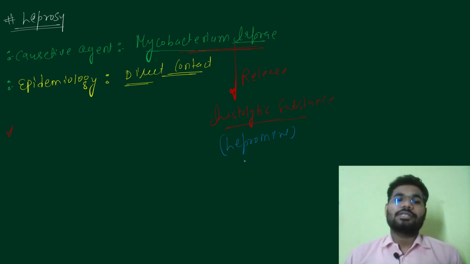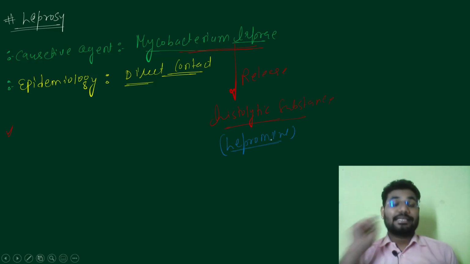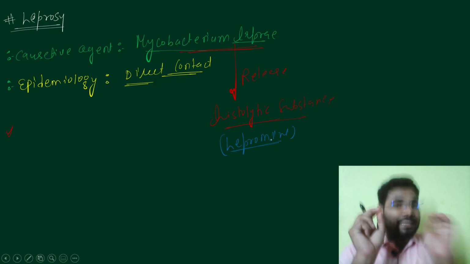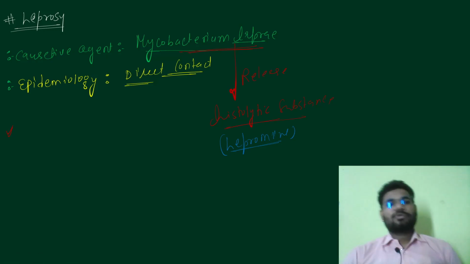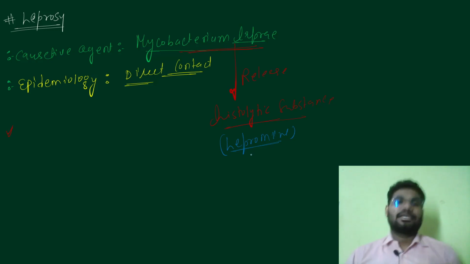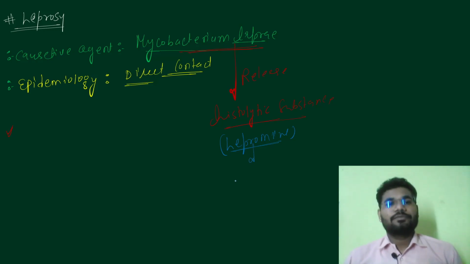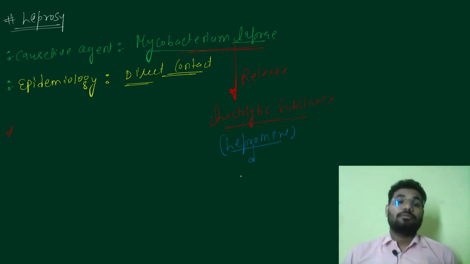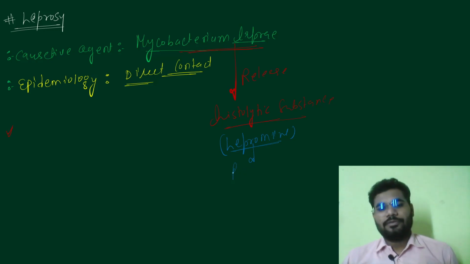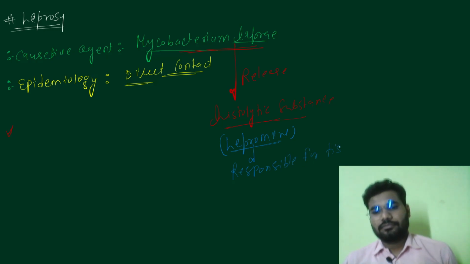What does this lepromin cause? As the name suggests, it is a histolytic substance. Histo stands for tissue, lytic means slices. So basically this toxic chemical is responsible for tissue breakdown, and that is the problem.